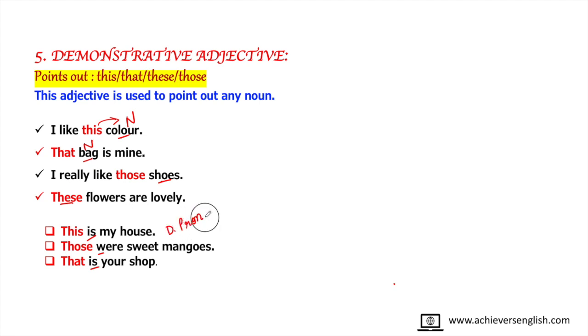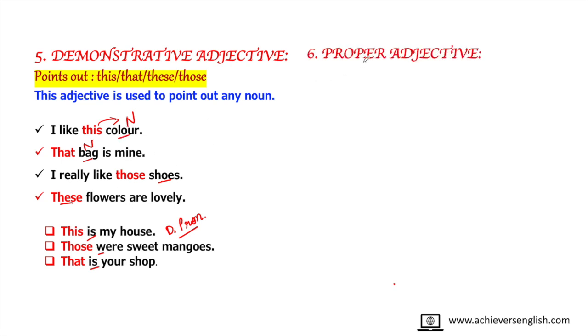And about demonstrative pronoun we have already discussed in pronoun video. So you can go through nouns and pronouns once again if you want to understand adjectives properly. So we have to take care that if you want to use these words in the form of demonstrative adjective, then make sure that these words should be followed by noun.